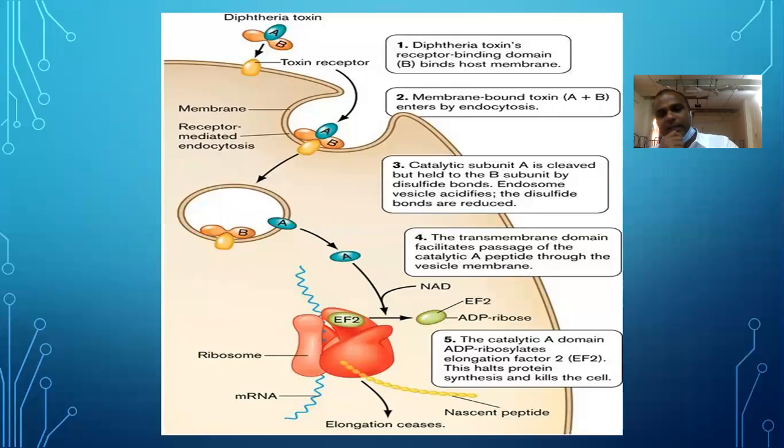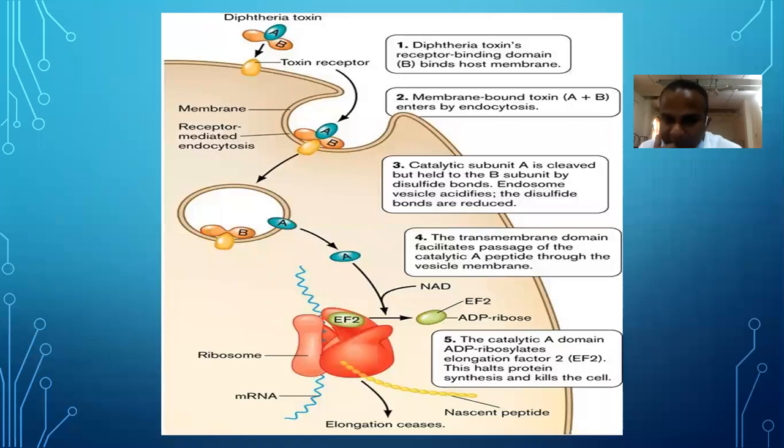In the third phase, see here, B and A get separated. In the fourth stage, the membrane domain facilitates passage of the catalytic A peptide through the vesicle membrane. That is what I said. The proteases present in the cell cleave and help in the release of the A fragment from the toxin.